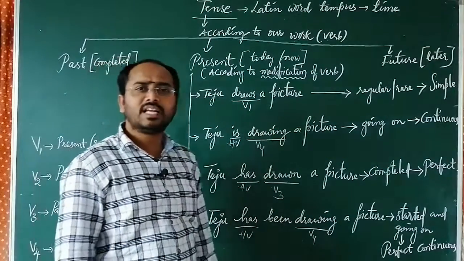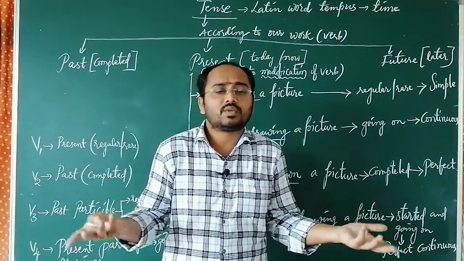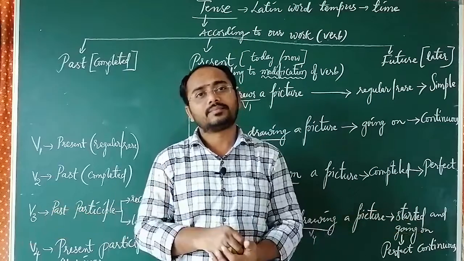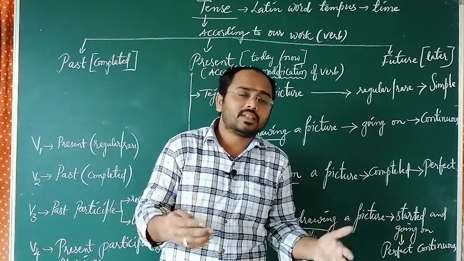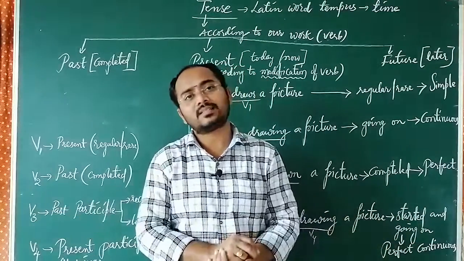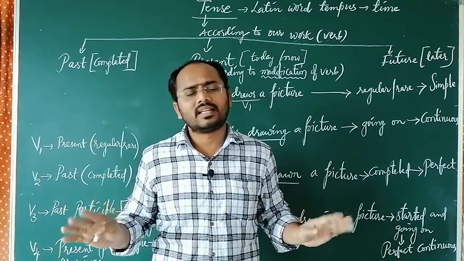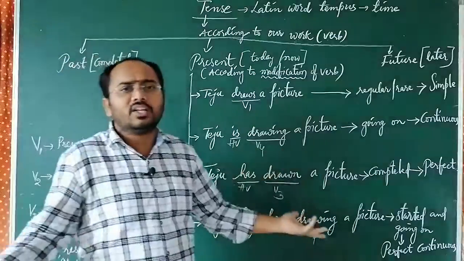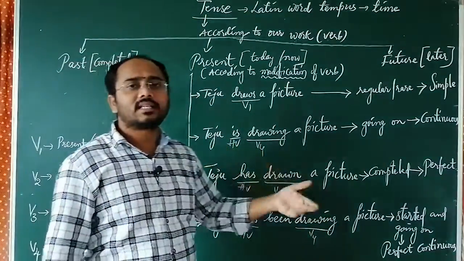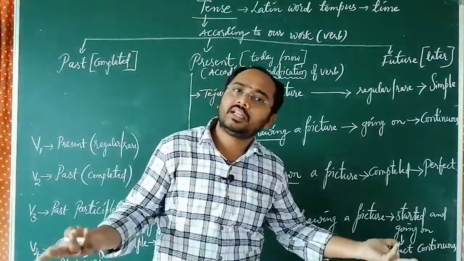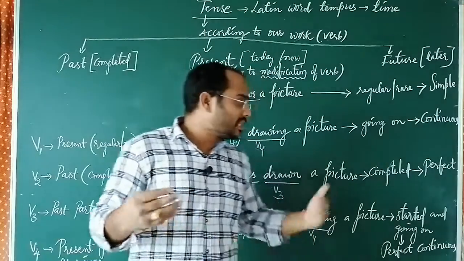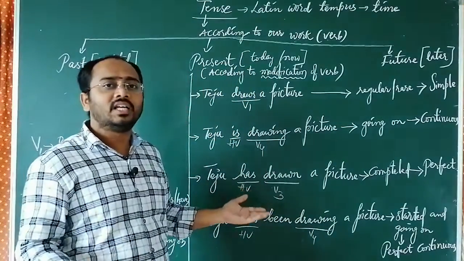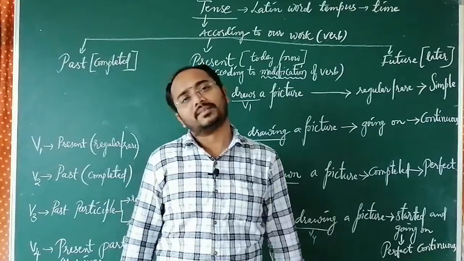Now the definition is very clear to you. Simple present means the work which goes on regular or rare. Very simple logic, we can understand in an easy way. Next, it is going on, so continuous. When present, that's the reason the second type is present continuous. When something is done effectively, we say that it is perfectly done.